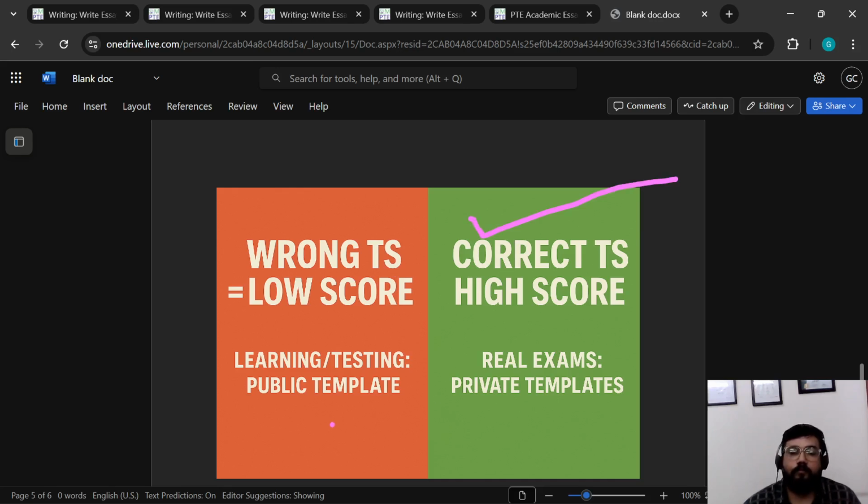And like we are testing here, we are just sharing knowledge of what new features are available. We just saw ChatGPT, and we just saw Google's AI widget. So we are learning and testing right now. So for these purposes, that public template was okay. But in the real exam, you should try to get a private template, or at least a template that has been okayed by your teacher, or at least your friend has got some score using that template.